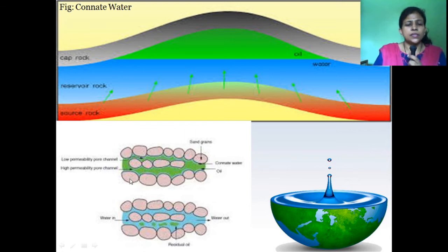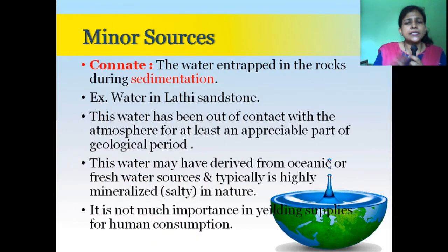See, these are the sediments. High density sediments settle first, then low density, very low density sediments settle on each other. During this sedimentation process, the water is entrapped in that rock. That water is called connate water. The example of connate water is Lathi sandstone. This water has been out of contact with the atmosphere for at least an appreciable part of a geological period.